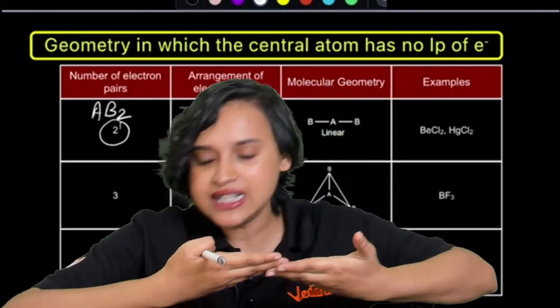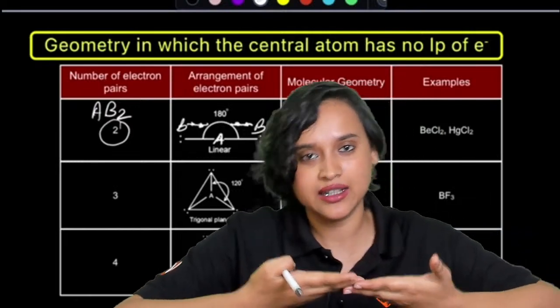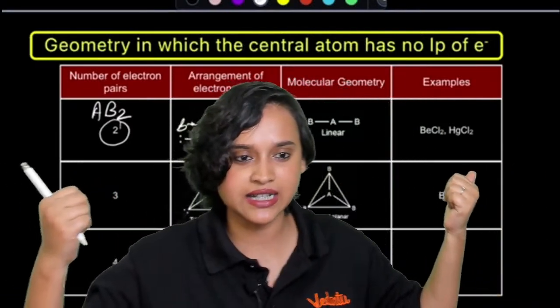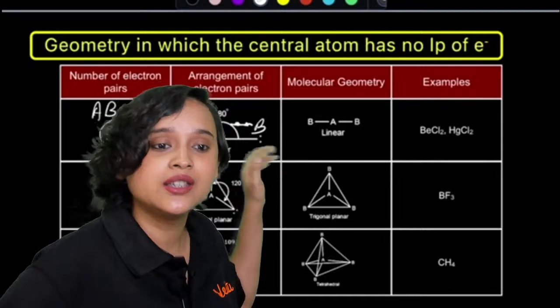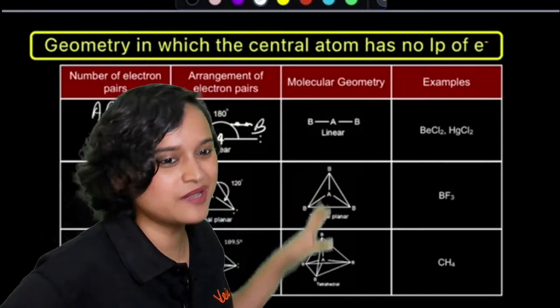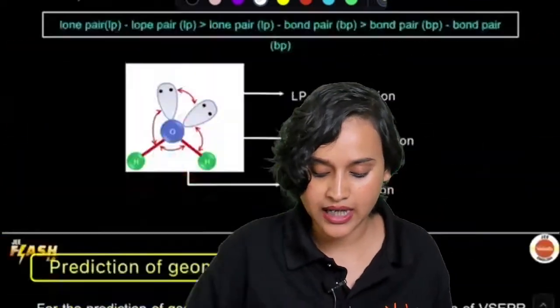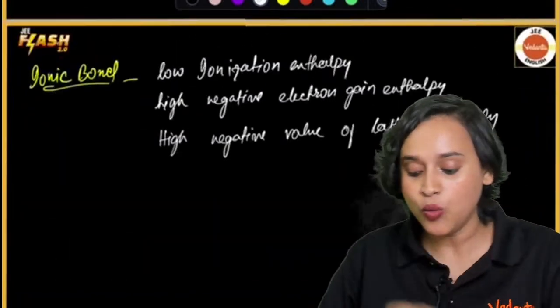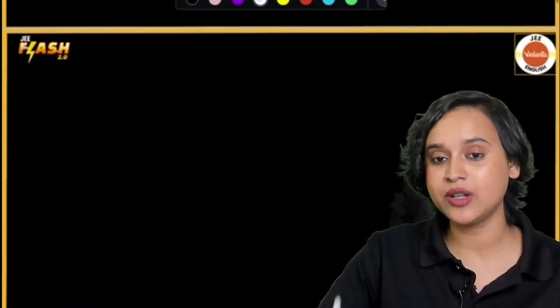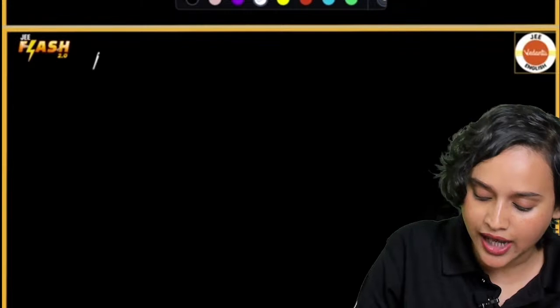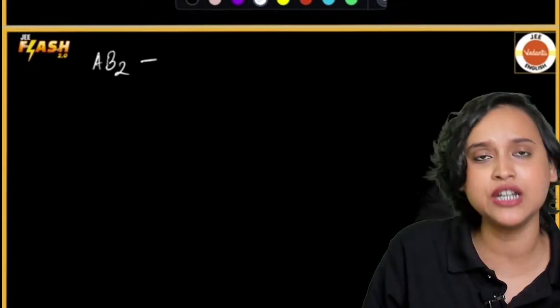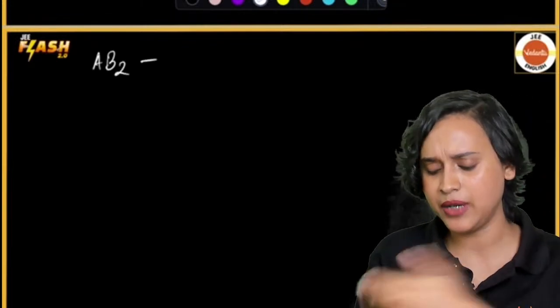So if it is linear, what will happen? 180 degree, right? That you have learned in your mathematics, isn't it? So what is the molecular geometry? The molecular geometry is linear. Now suppose I want to take an example. Suppose we want to have a look at BeCl2. I have just told you that the molecule type is AB2. Can you think of any example?